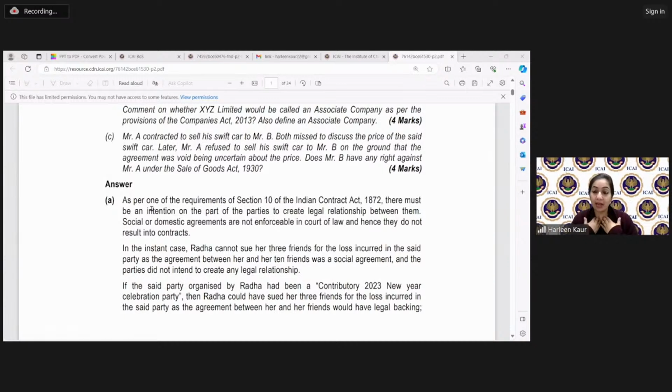So if I am the buyer and I have pledged your goods with another person, the rights available to that other person are only of a pledgee. He does not become the owner of those goods because he has given a loan. The buyer has taken a loan. Once the loan is repaid, he will get the goods back.